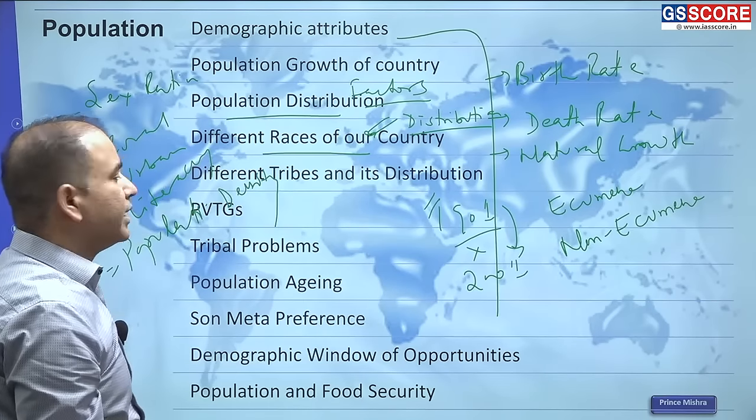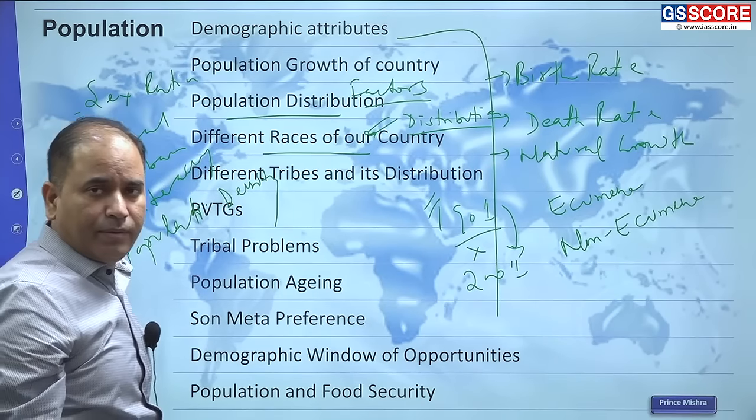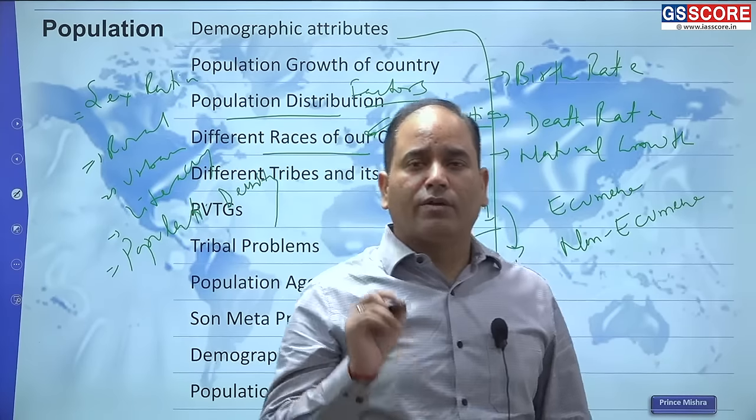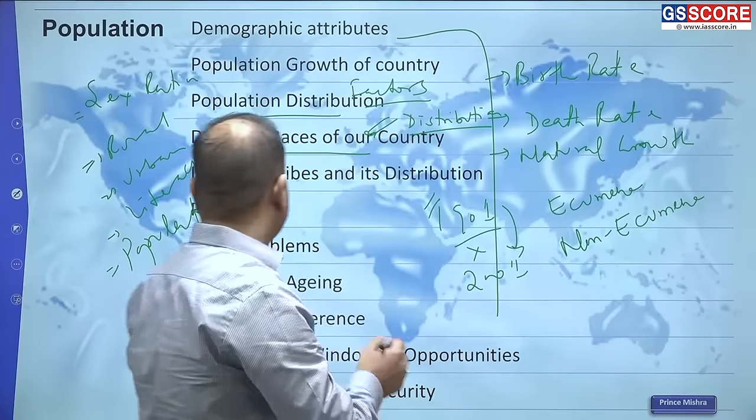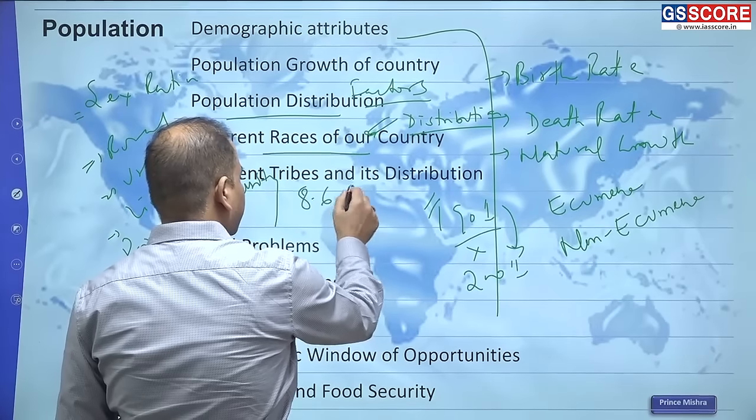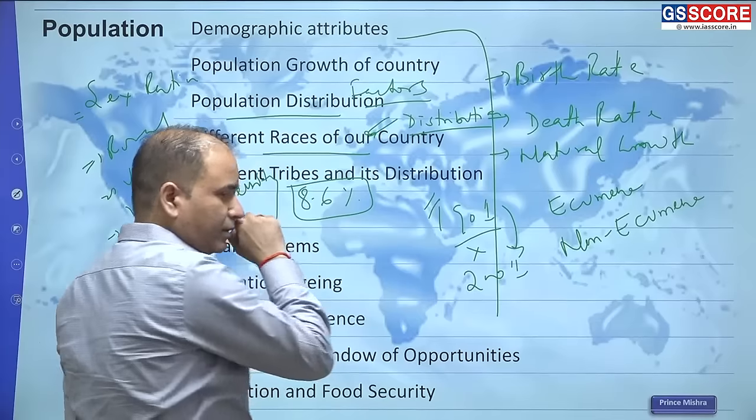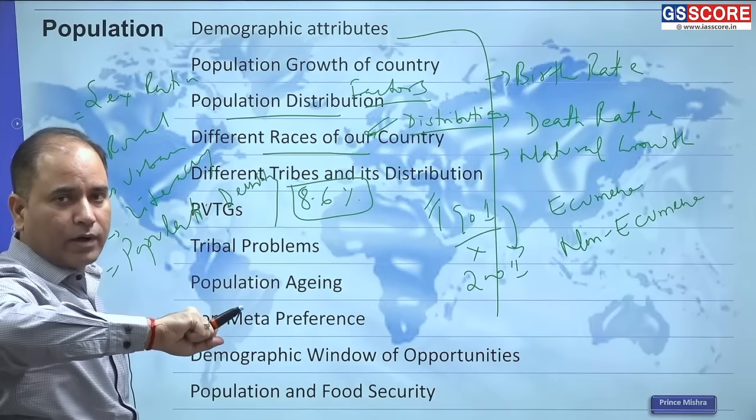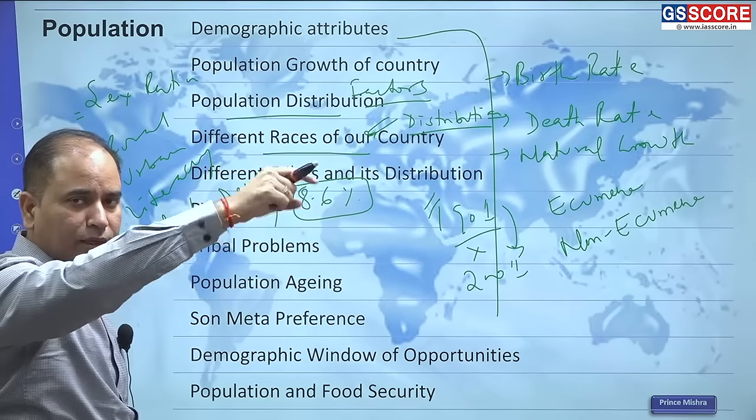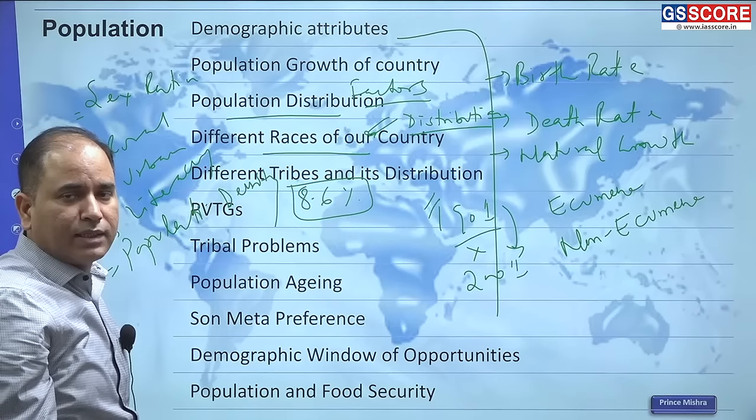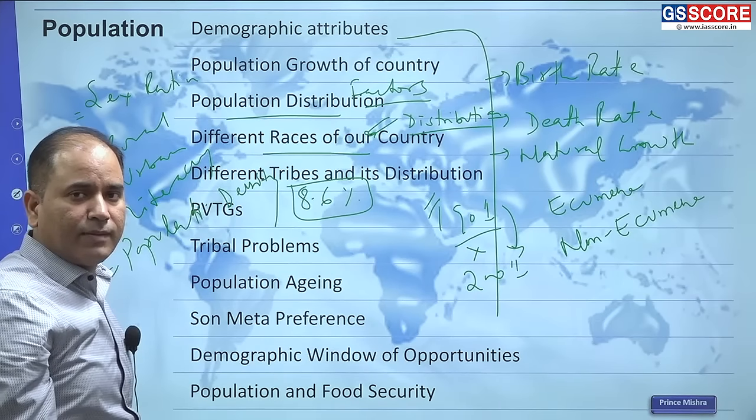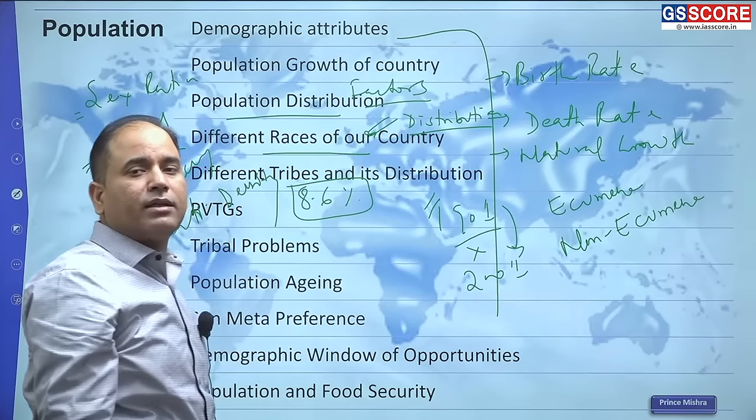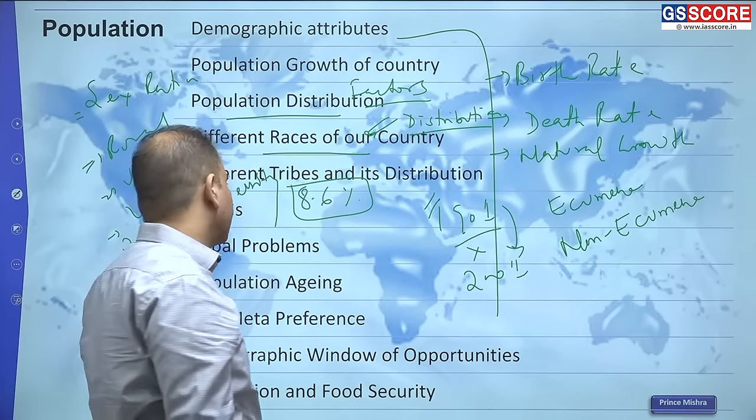Now the different tribes and its distribution. In India, we have a large tribal population. Around 8.6% of our country's population is the scheduled tribe. Now these scheduled tribe populations are concentrated in a few pockets, like northeastern India, then the Chota Nagpur Plateau, central Indian region, then the southern peninsula, the western part of the country, the Himalayan region. So these are mainly the places where the tribals are.